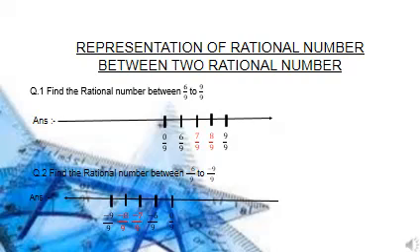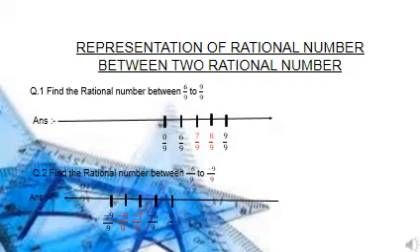Here also we will first place the number line. After placing the number line, we will place the rational numbers. Here the numbers are negative, so we will place the rational numbers on the left hand side. So first we will place 0 upon 9. After that, on the left hand side we will place minus 6 upon 9. Then we will draw 3 lines, and at the last line we will write our last number, that is minus 9 upon 9.